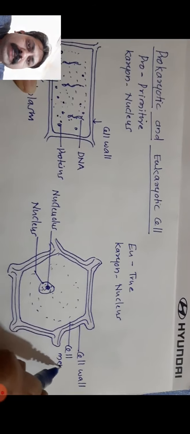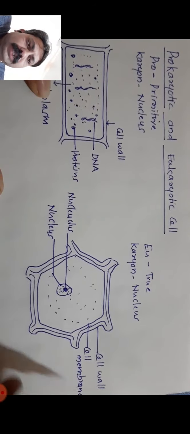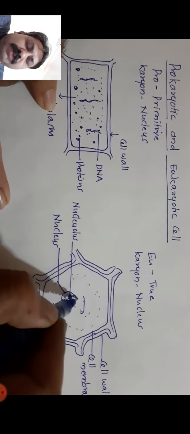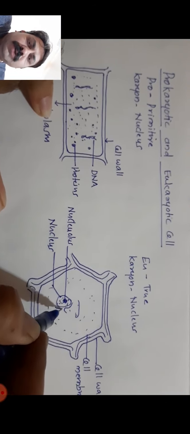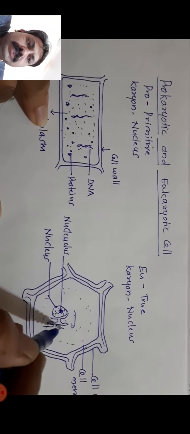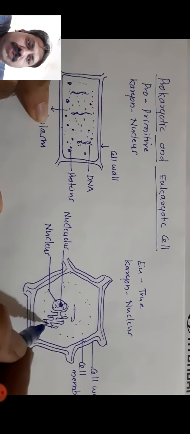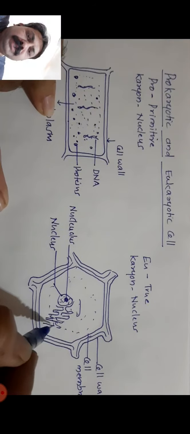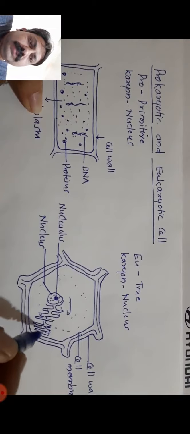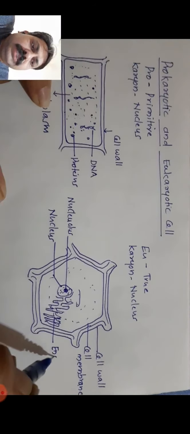Now again, like the primitive or prokaryotic cell, it has a distinct cell wall. Next to the cell wall there is the cell membrane. This cell membrane covers the cytoplasm. In the cytoplasm, again I repeat, it is a fluid or juice-like substance which is present, embedded by the plasma membrane, and in the cytoplasm the other organelles are present.